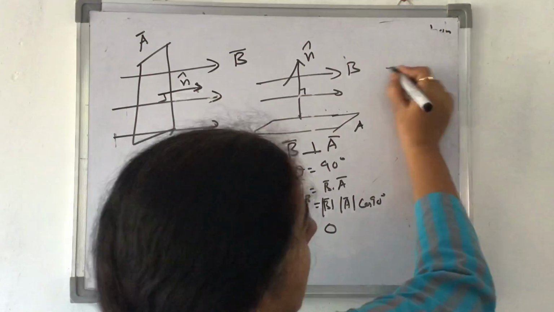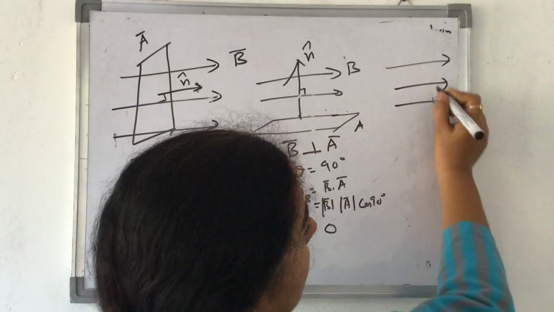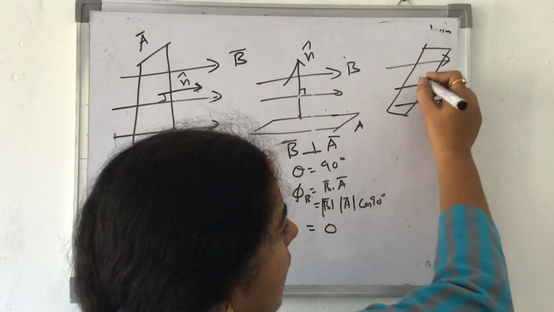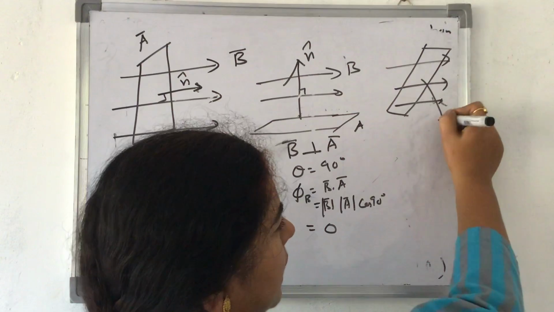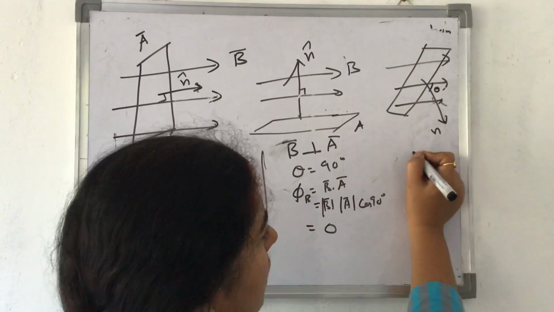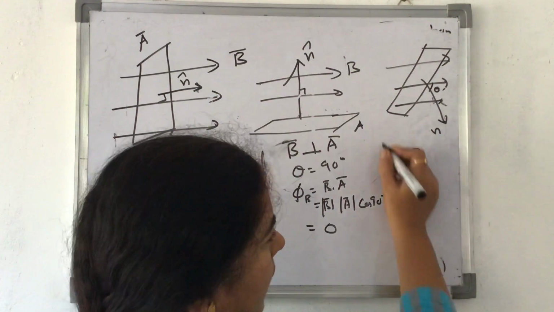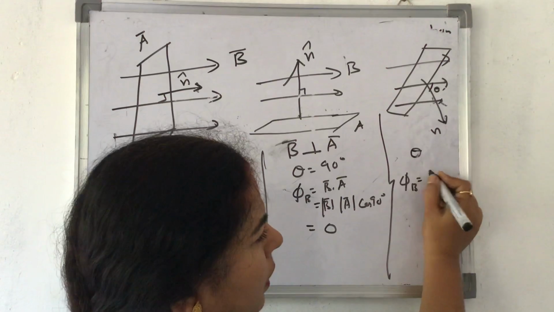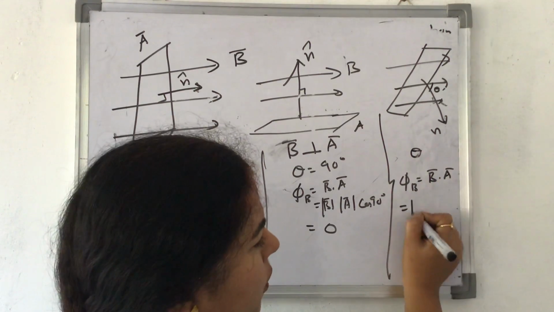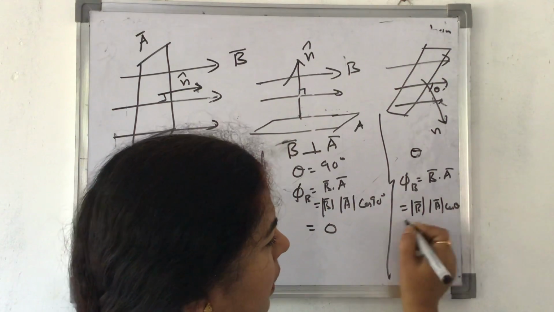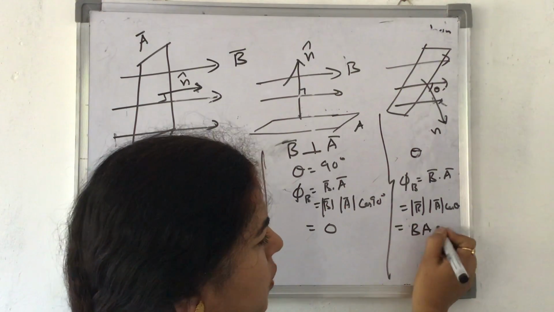In case the magnetic field is like this and our area is inclined at a certain angle like this, the direction will be like this. Normal is making an angle of some theta with this magnetic field. So here theta is there, and as a result, phi B is equal to B dot A, which is equal to magnitude of B, magnitude of A, cos of theta. So it becomes BA cos theta.